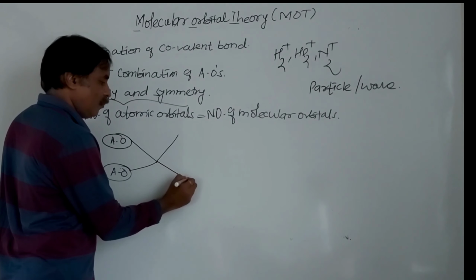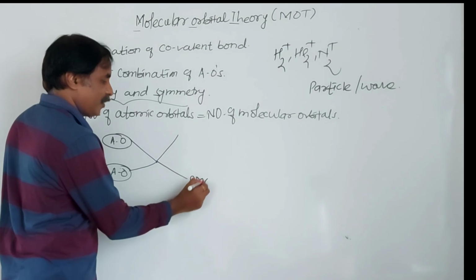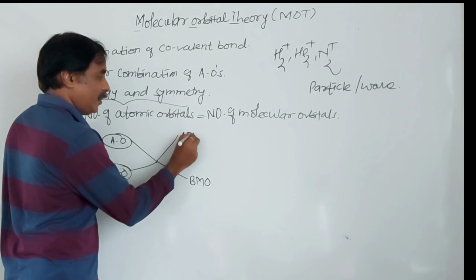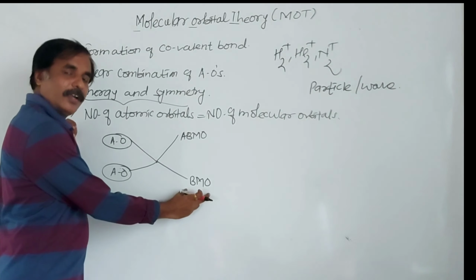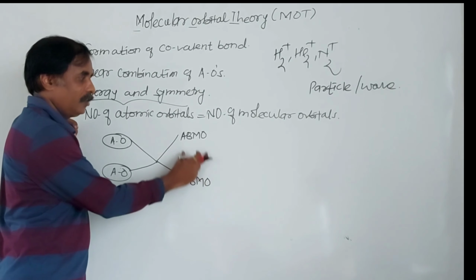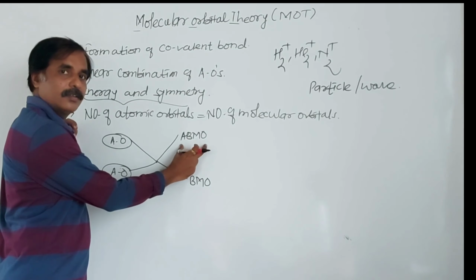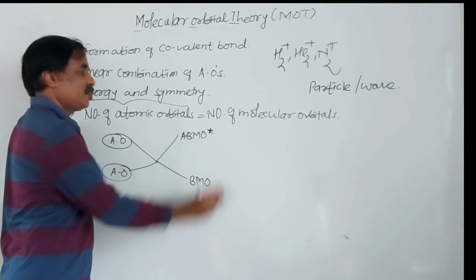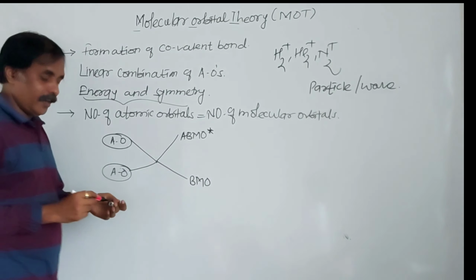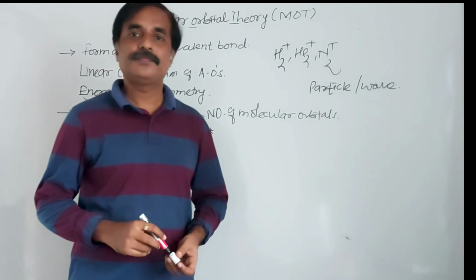And remember, one will be a bonding molecular orbital and the second one an anti-bonding molecular orbital. This is the bonding molecular orbital and this is the anti-bonding molecular orbital. The symbol of the anti-bonding molecular orbital is an asterisk, a star. Star indicates anti-bonding molecular orbital.